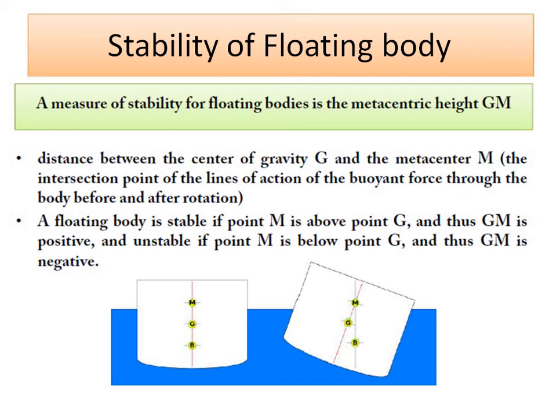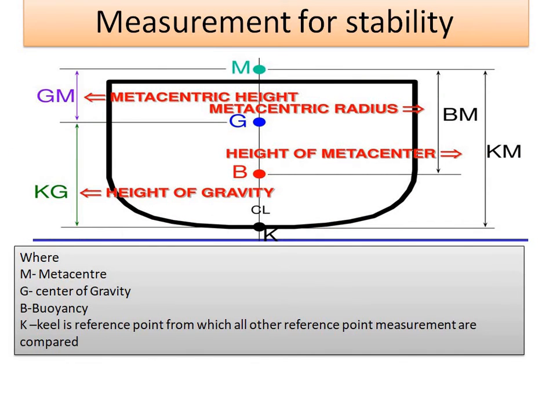The body is stable if point M is above point G, and thus GM is positive, and unstable if point M is below point G, and thus GM is negative. That is, if the metacentric height is positive, that is G is below the M point, then the body is called stable, and if it is above, then the body is called unstable.